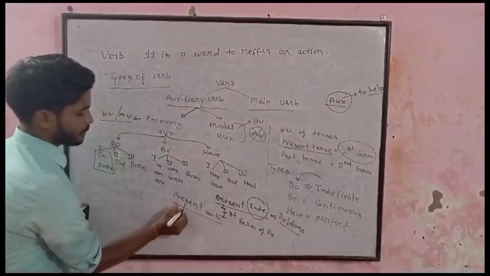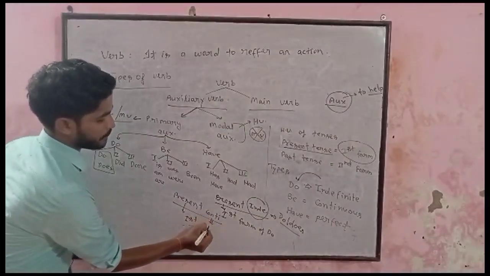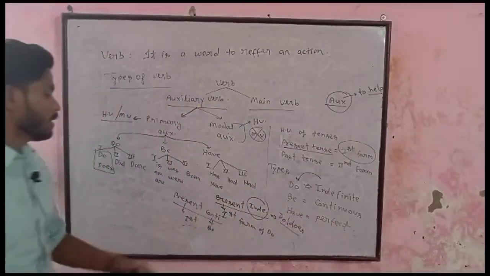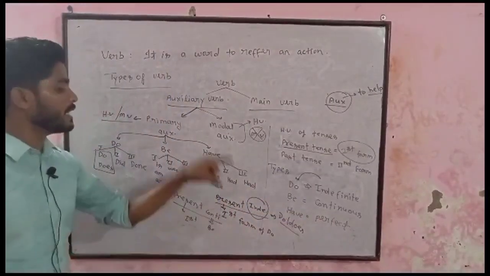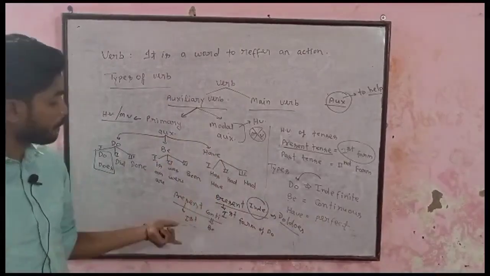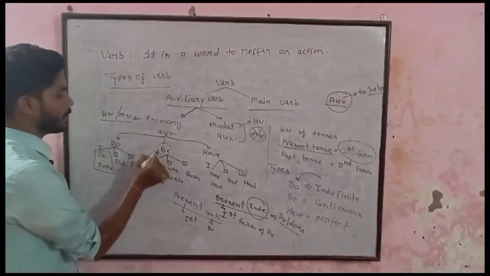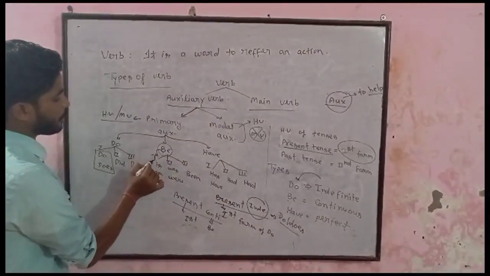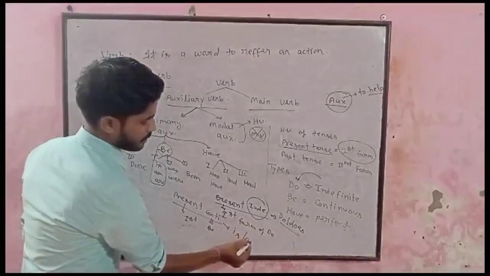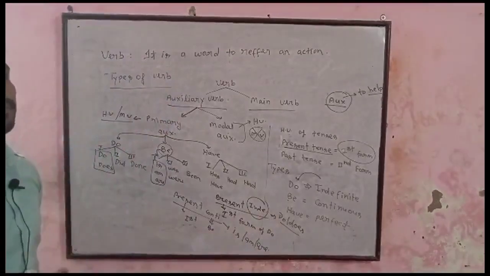Present continuous. Present means first form and continuous means be. Look over here, be, continuous. Then the first form of be is the helping verb of present continuous. Where is be? Here is be, and its first form is am, is, are. Then the helping verbs of present continuous are is, am and are.